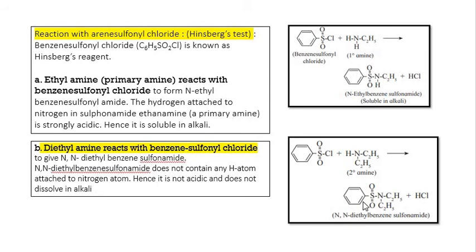The acidity of the compound produced in case of primary and secondary amine depends upon the hydrogen atom bonded to this nitrogen atom. Because of this hydrogen, the compound is acidic. Since it is absent in case of secondary, that is why it is non-acidic or neutral. And tertiary amine does not give Hinsberg test.